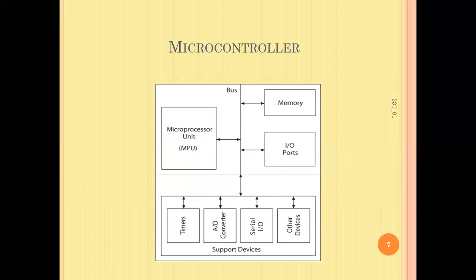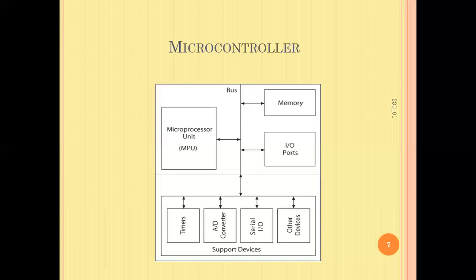Hence, this is very useful whenever you are doing some specific application like an embedded system, which is useful for achieving some specific target. Hence, a microcontroller will contain all required peripherals on a single chip.